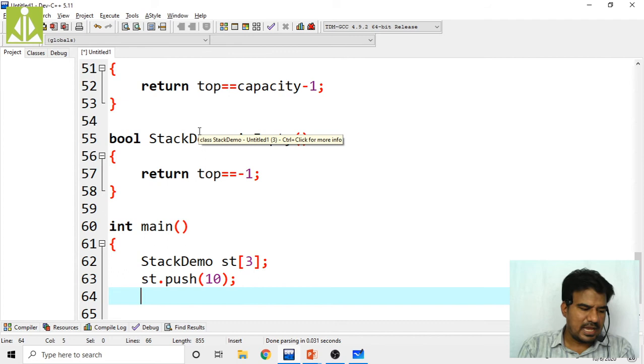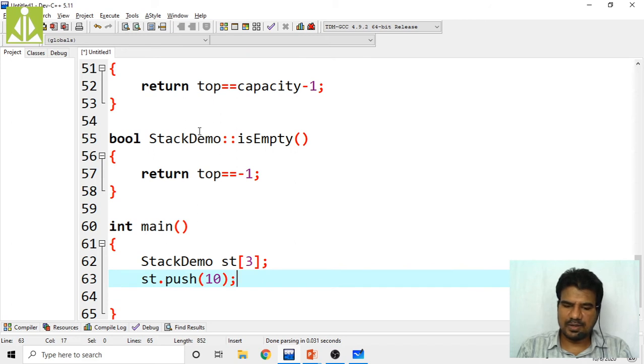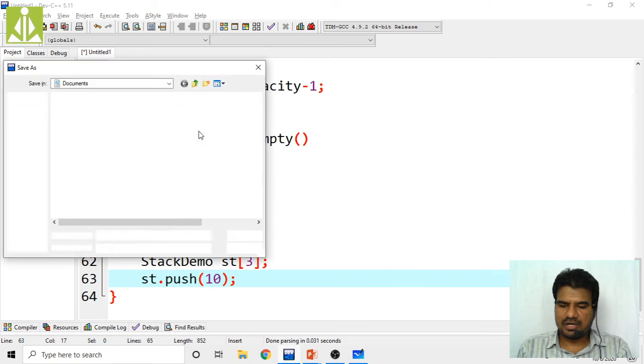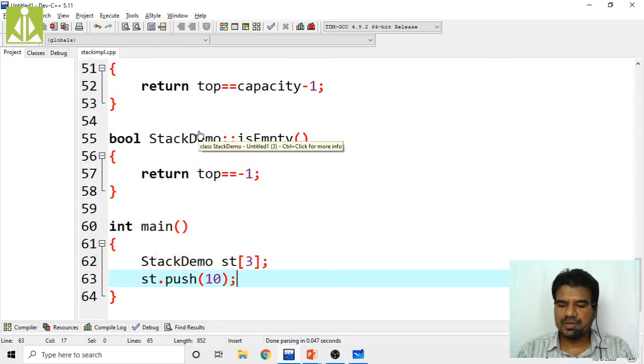Next, I am performing another push operation. So like this we check whether any errors will come or what. Generally we will not get any output, and we should not get any errors also, because we are not printing. If you are pushing this 10 now, over there it will print that element, whatever element we pushed, we will get on the output screen. So quickly we check stack implementation dot cpp. Okay, it got saved.